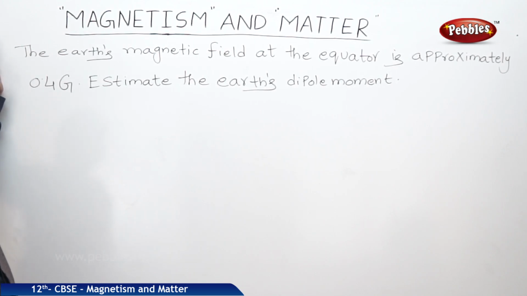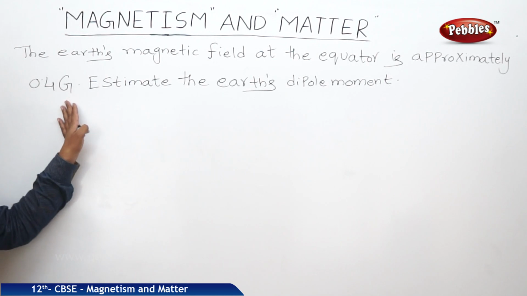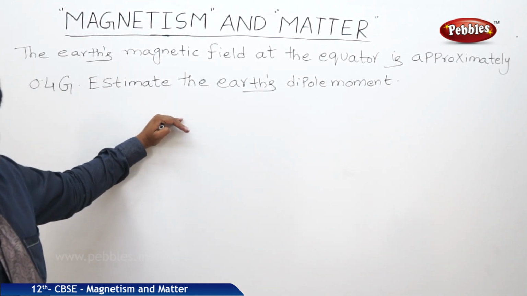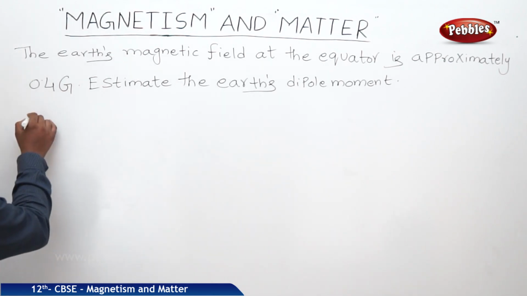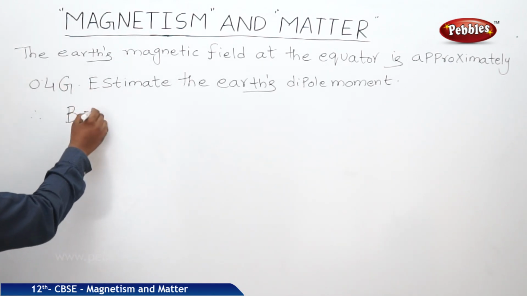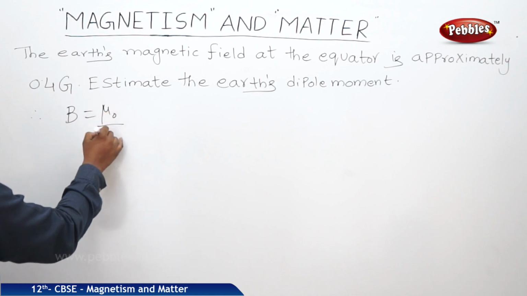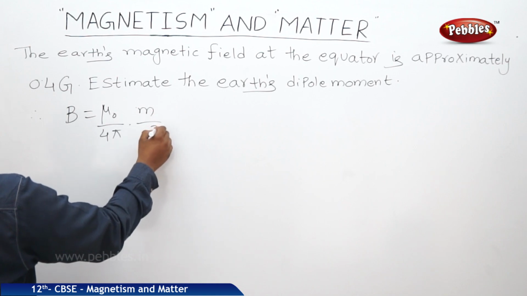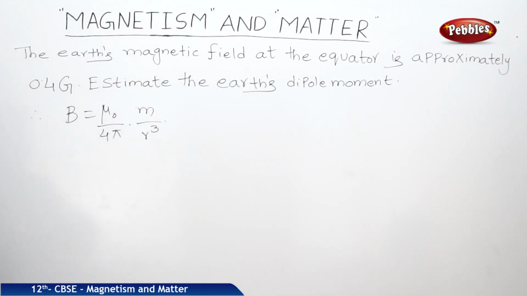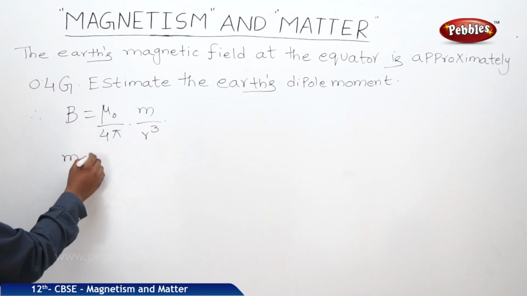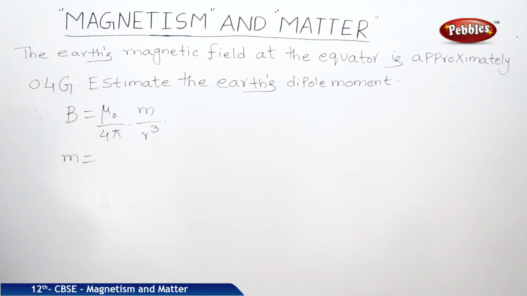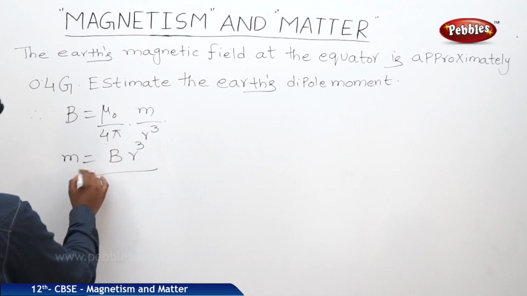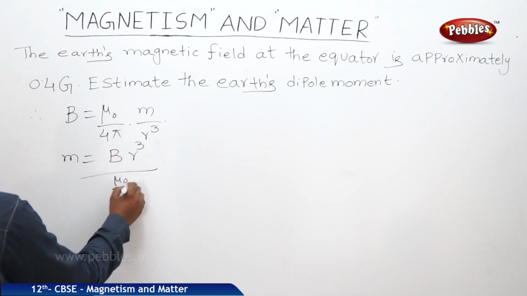The Earth's magnetic field at the equator is approximately 0.4 G, meaning 0.4 into 10 to the power of minus 4 Tesla. Estimate the Earth's dipole moment. So, the formula is B is equal to mu naught by 4 pi into M by R cube. So, we should find out M, the Earth's dipole moment. So, M is equal to B R cube divided by mu naught by 4 pi.